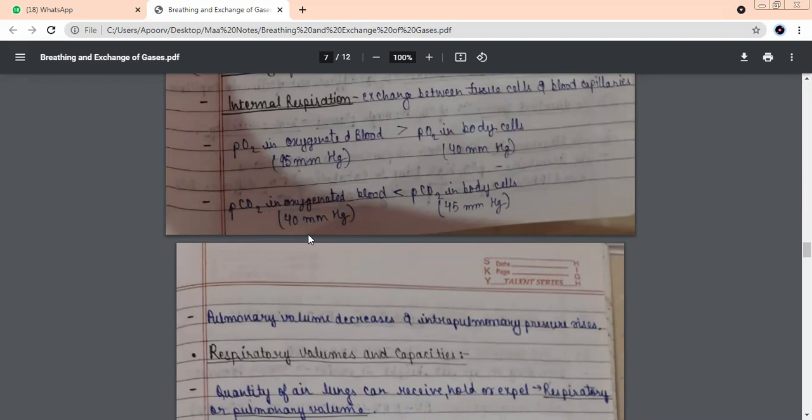Let's talk about carbon dioxide. यहाँ पे उल्टा है बेटा. The pressure of carbon dioxide in oxygenated blood is only 40. But in our body cells, it is how much? 45. Just the opposite of oxygen. So obviously CO2 कहाँ से जाएगा? Blood to cells या cells to blood? Cells to the blood. So now the blood has become deoxygenated. More of carbon dioxide is there. एक बहुत simple process है, इसको आप समझ लो, इतना कुछ complicating नहीं है ये.